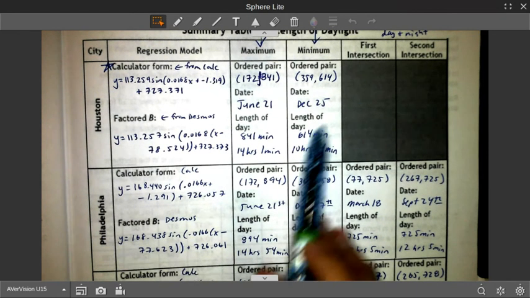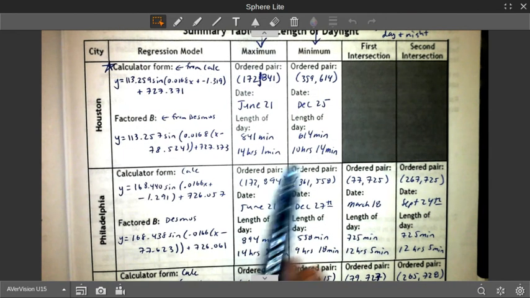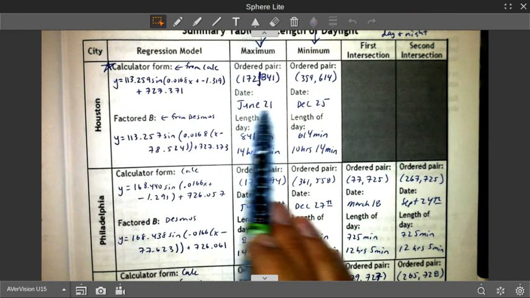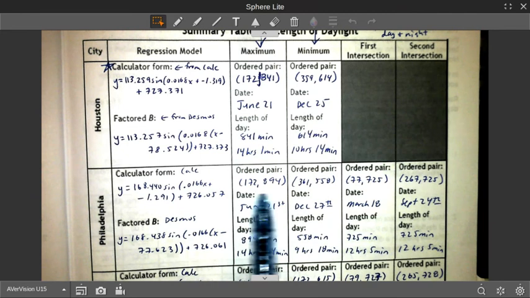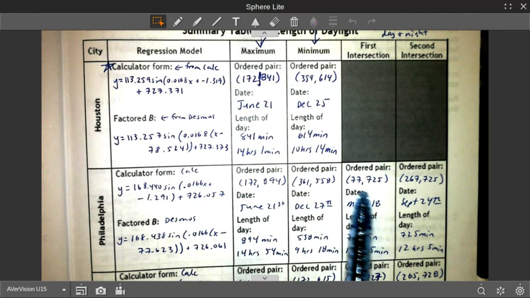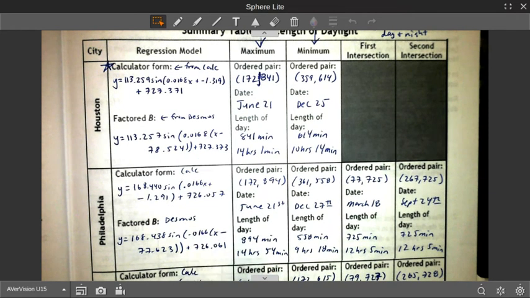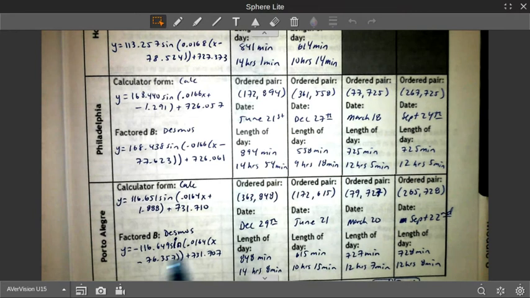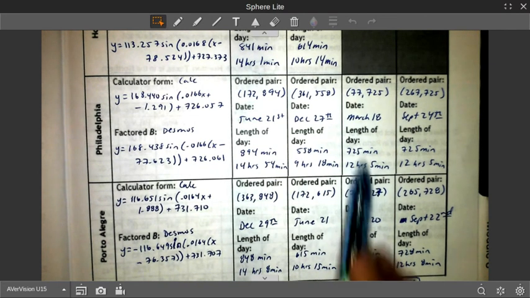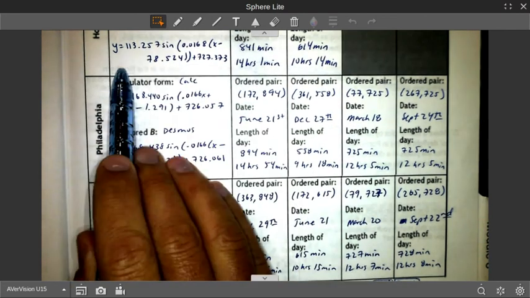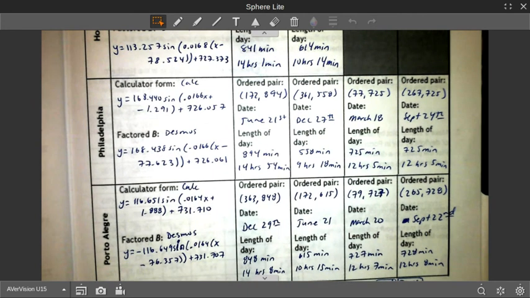And then you're going to use either Desmos or your calculator and find the equation, the max and min. And then once you have your second city, you find the equation, the max and min, and the intersections between that second city and your first. And then with your third city, you're going to find the equation, max and min, and the intersections between your third city and your first city. Let us know if you have any questions.